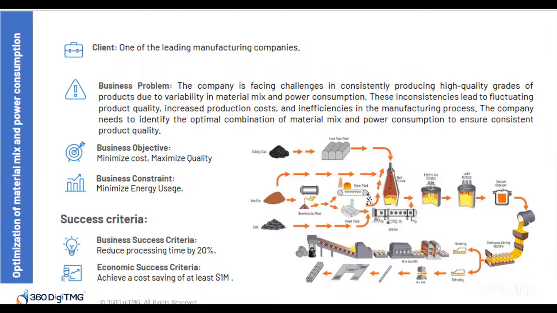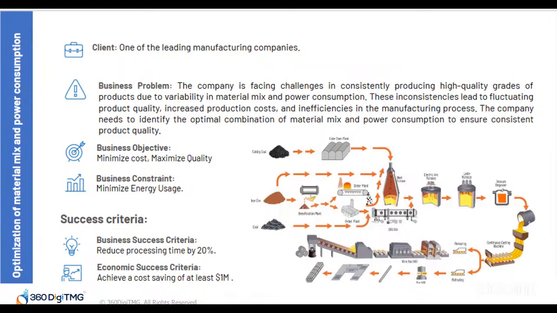Now let us speak about success criteria. Ultimately, we need to help the business reduce processing time by 20%. And the economic success criteria speaks about achieving a cost saving of at least $1 million. That means we need to save at least $1 million for the company. These targets help the company measure whether the optimization strategies are really working or not.